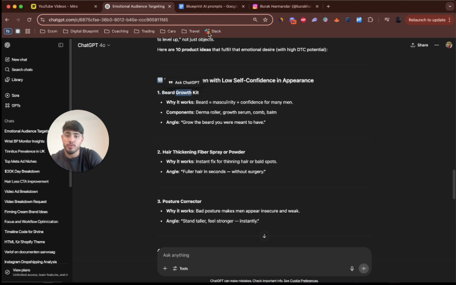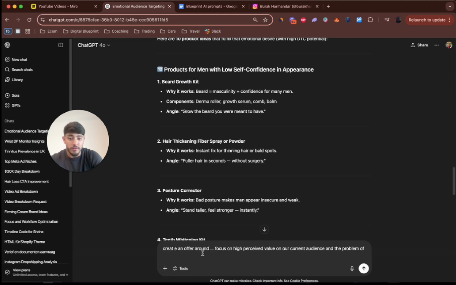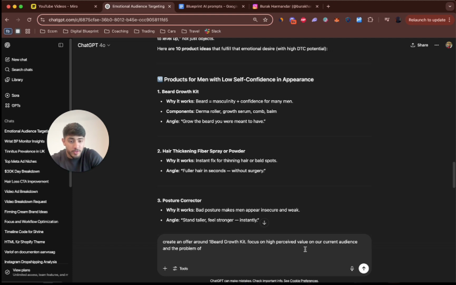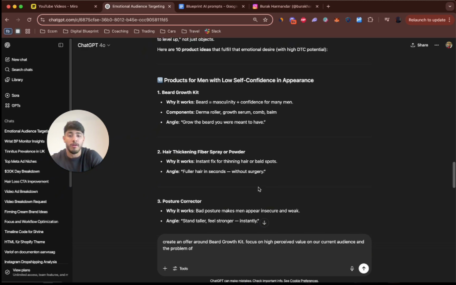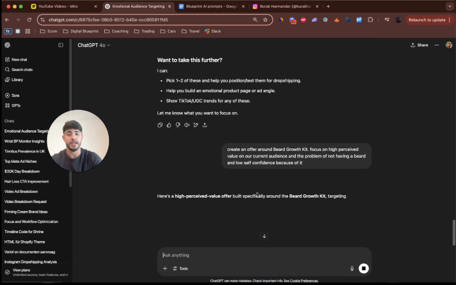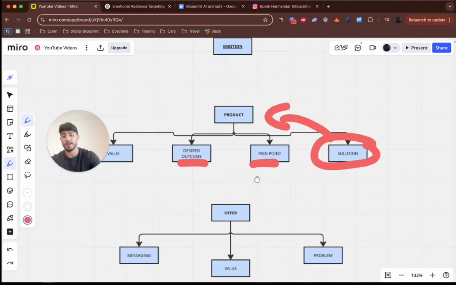And when we're going to choose this, what we're going to do is, again, go to the prompts. And we have here, create an offer around, because we have to find the product. So I'm just going to copy this one. Create an offer around the beard growth kit. Let me just paste that in there. And then focus on high perceived value on our current audience and the problem, for example, problem of not having a beard and low self-confidence because of it. Now, when you drop this in here, what is going to happen is ChatGPT is going to give you an offer around it.